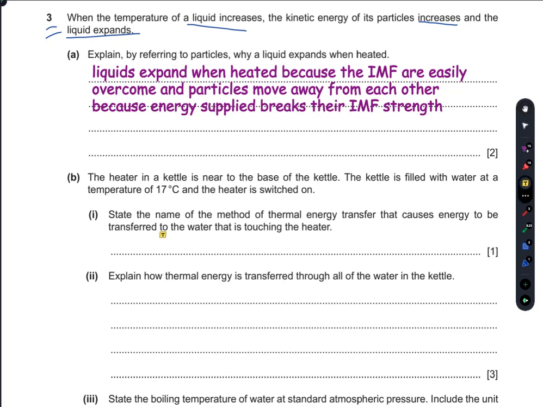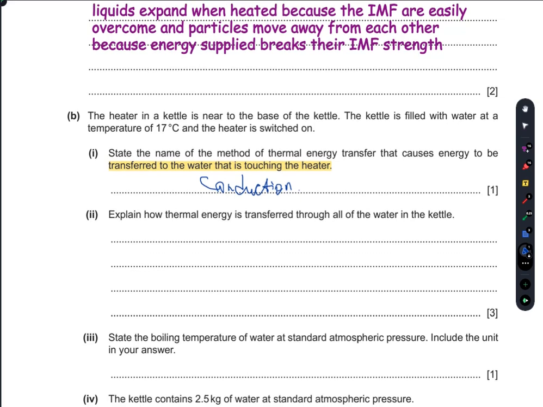So the water is touching the heater and the heater is heated. So conduction takes place here. You can simply write conduction. Conduction would take place here. Part 2: explain how thermal energy is transferred through all of the water in the kettle.